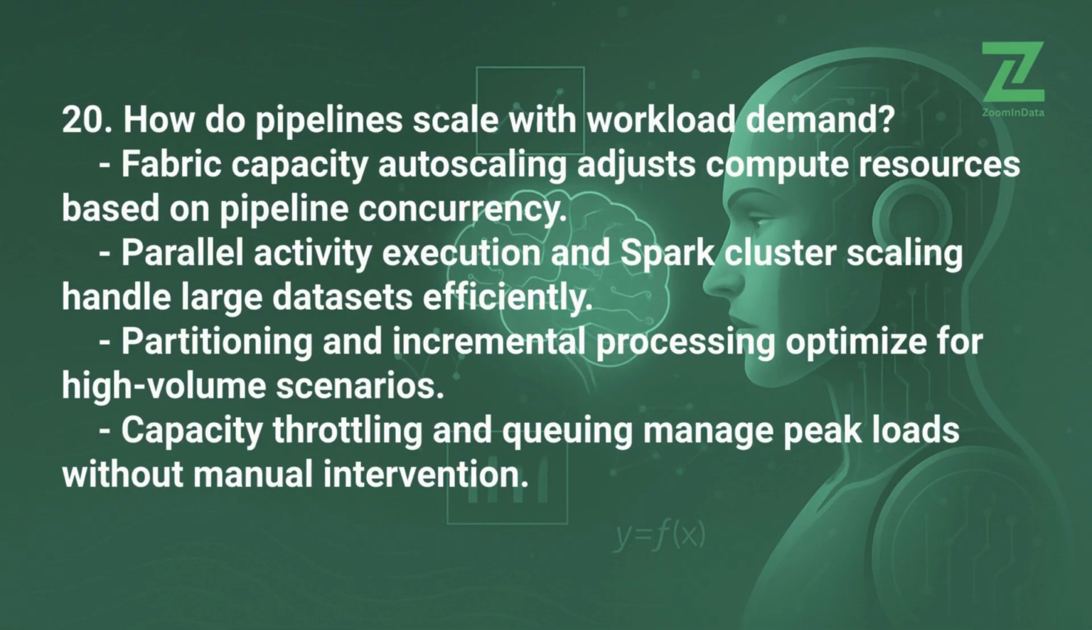20. How do pipelines scale with workload demand? Fabric capacity autoscaling adjusts compute resources based on pipeline concurrency. Parallel activity execution and Spark cluster scaling handle large datasets efficiently. Partitioning and incremental processing optimize for high-volume scenarios. Capacity throttling and queuing manage peak loads without manual intervention.